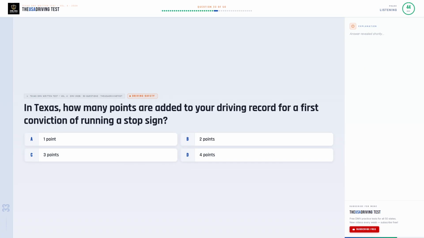In Texas, how many points are added to your driving record for a first conviction of running a stop sign? Option A, 1 point. Option B, 2 points. Option C, 3 points. Option D, 4 points.